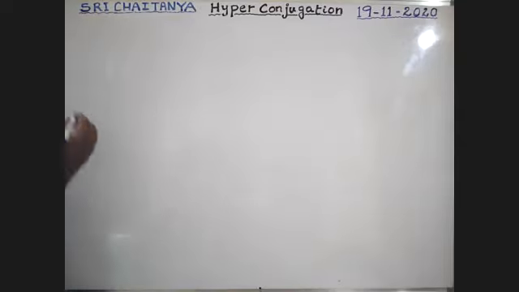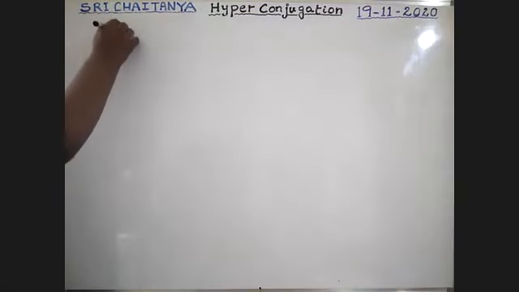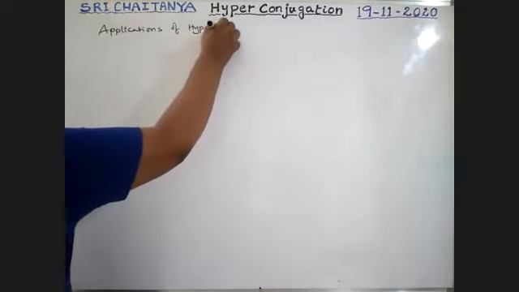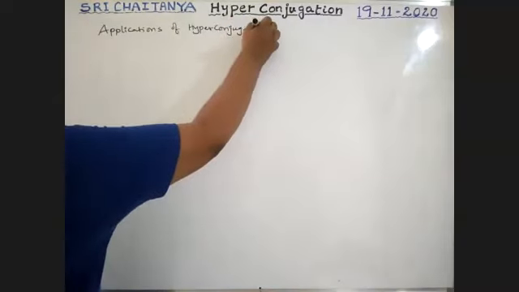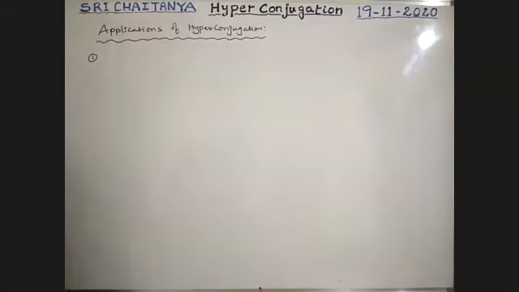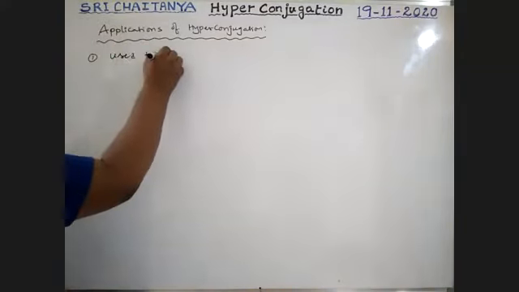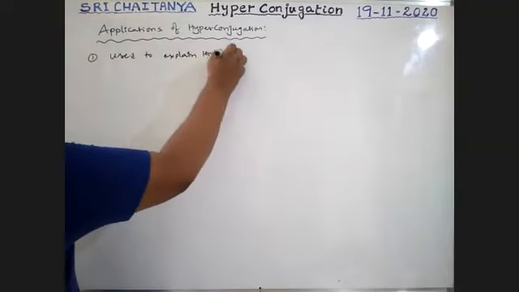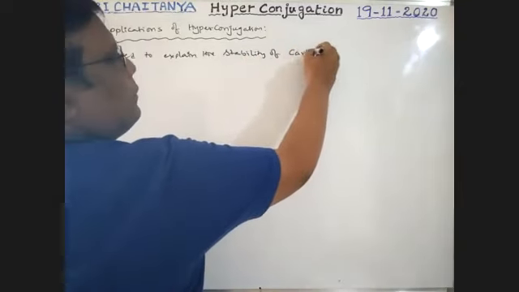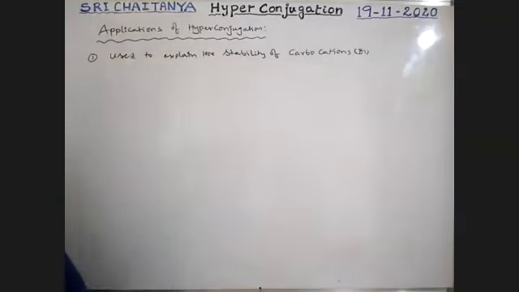First one, applications. Used to explain the stability of carbocations, which are also called carbanium ions.